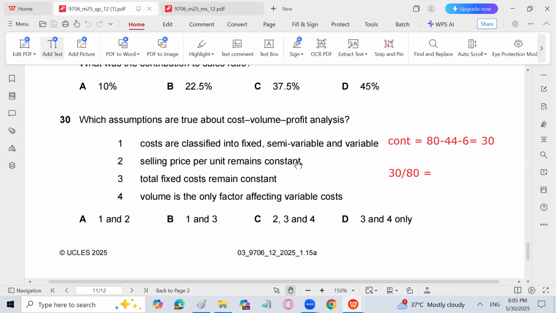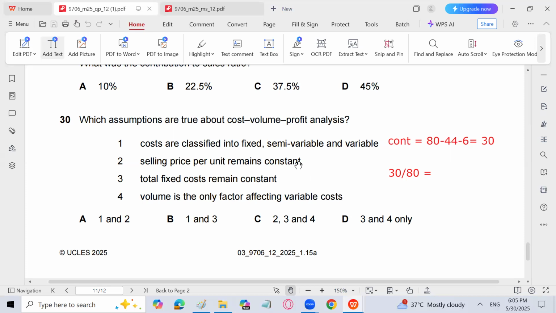What are the assumptions? I will let you know. Number one, the cost is basically distributed into fixed and variable elements. Fixed cost in total will not change. Selling price will not change. Variable cost per unit will not change. Product mix will not change. Units produced and sold are the same.